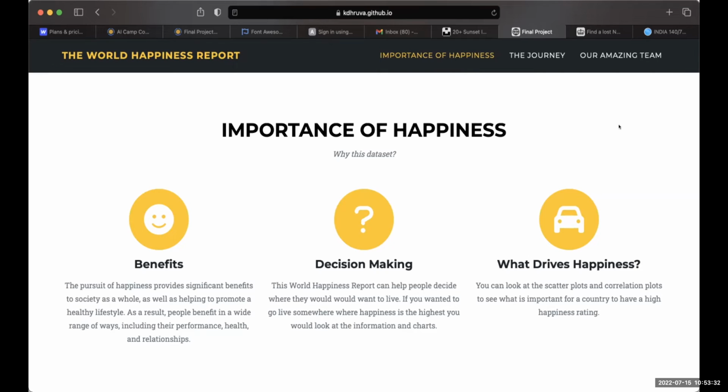The second reason is decision-making. This World Happiness Report can help people decide where they would want to live. If you wanted to go live somewhere where happiness is the highest, you would look at the information and charts.